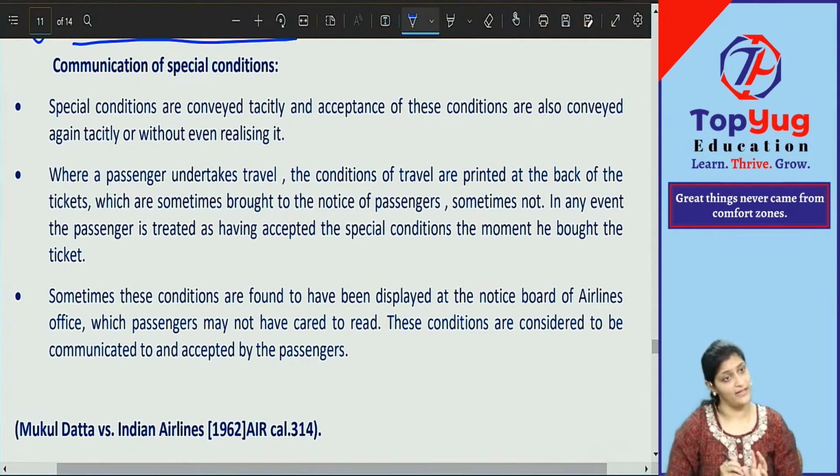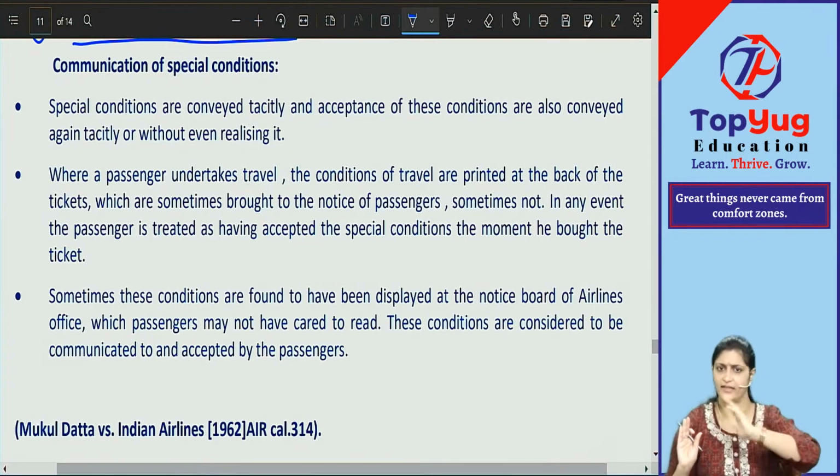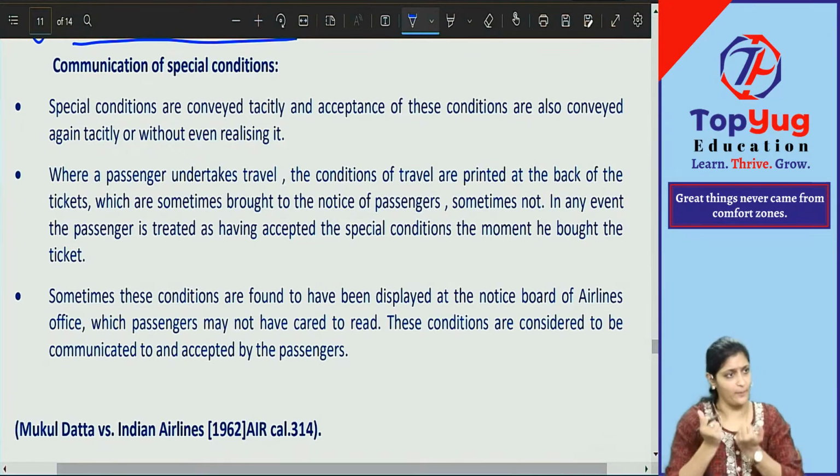Communication of acceptance is complete when it comes to the knowledge of the offerer. That is final. When the other party comes to the knowledge of that offer and acceptance, the finished contract comes into existence when it is instantaneous. The only difference is when the communication is through post.